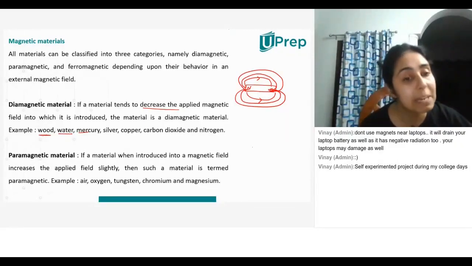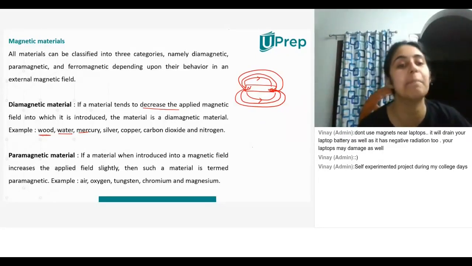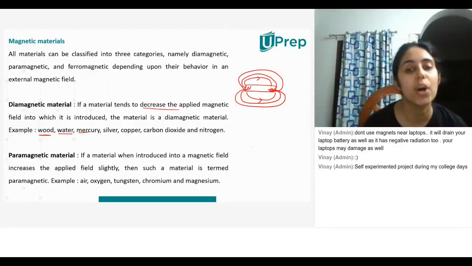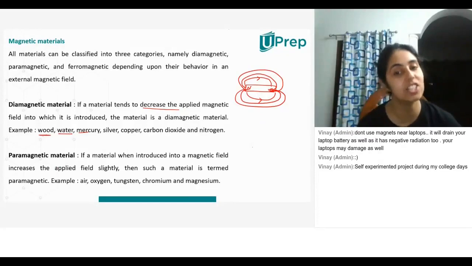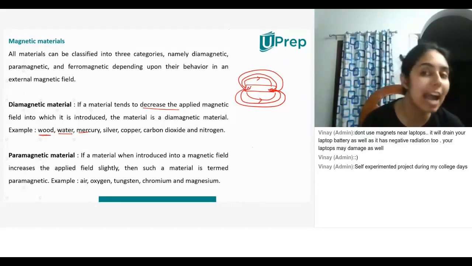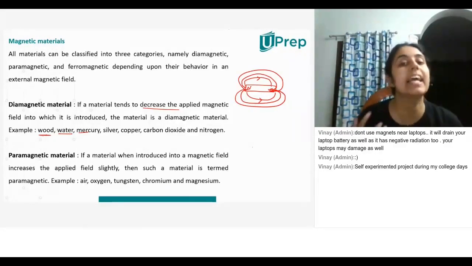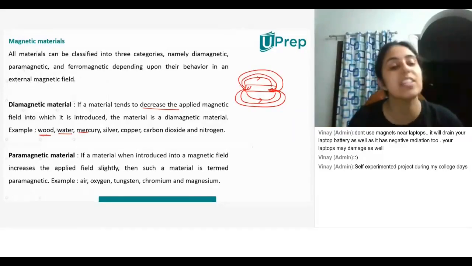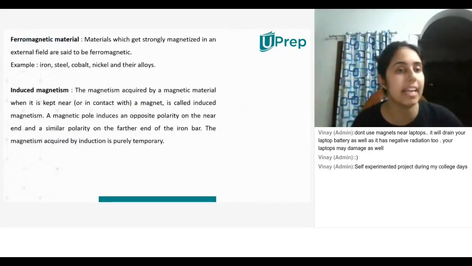Now, a paramagnetic material is a material that, when introduced into a magnetic field, increases the applied field slightly. Such a material is termed paramagnetic. For example, air, oxygen, tungsten, chromium, and magnesium. So if I have a magnet and I introduce tungsten, chromium, or magnesium close to that magnet, then the strength of the magnetic field increases. These materials are called paramagnetic materials. Now there is a third type.